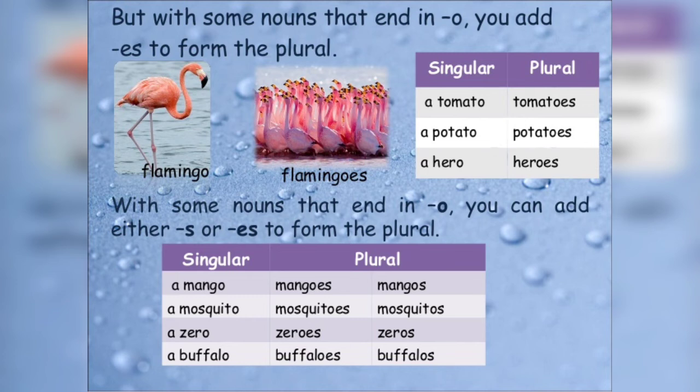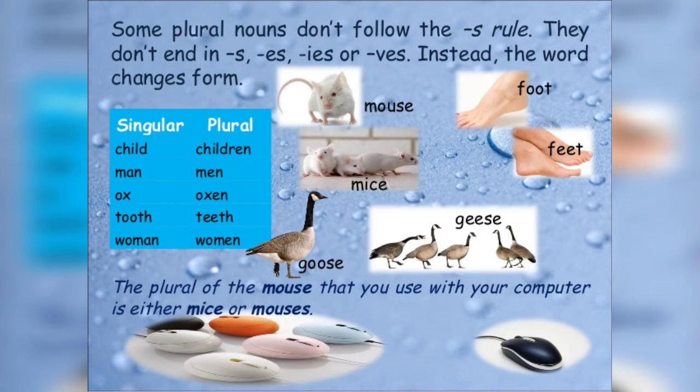But with some nouns that end in o, you can add either s or es to form the plural. You can see in the example, a mango, mangos or mangoes. So here we have seen s or es. A mosquito, mosquitos or mosquitoes. A zero, zeros or zeroes. A buffalo, buffalos or buffaloes.